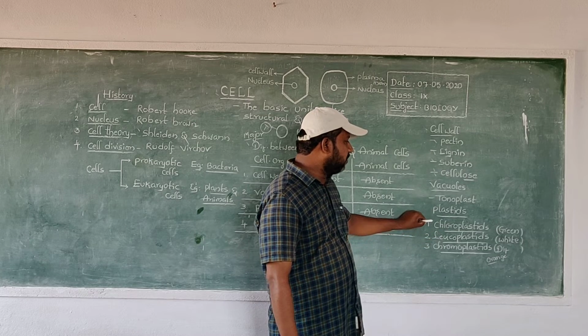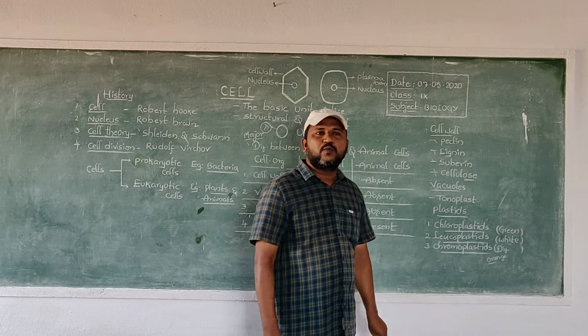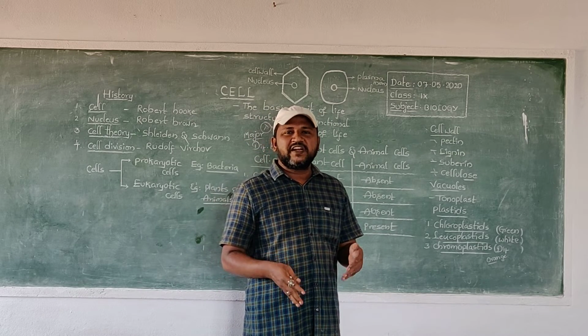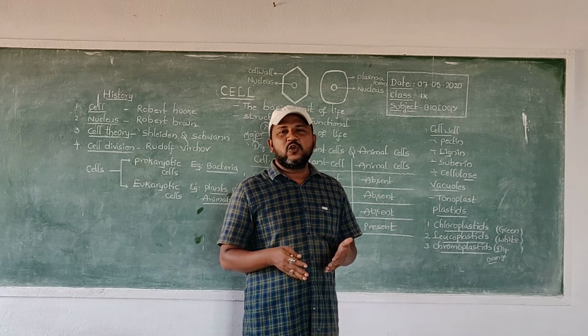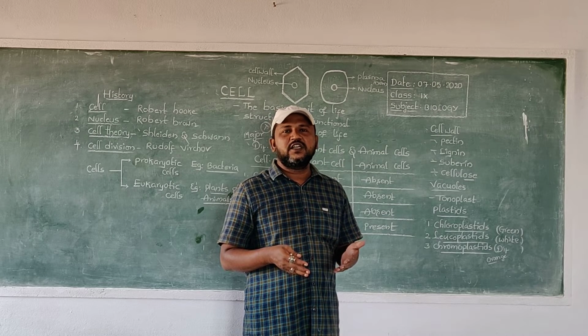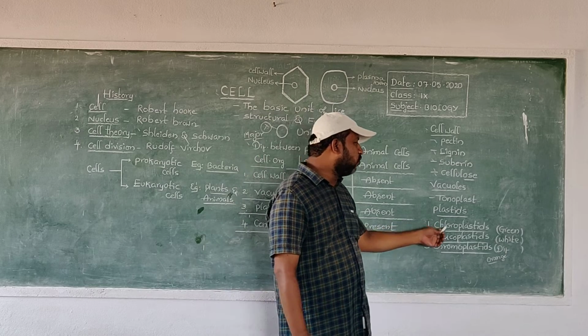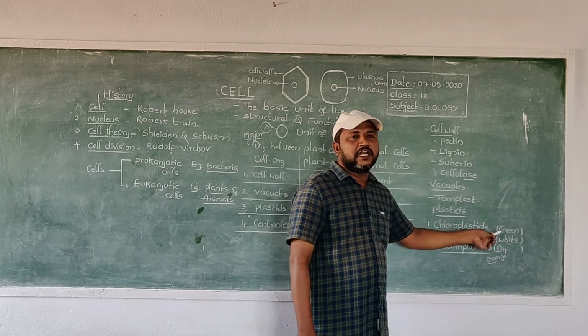Chloro means green, so chloroplast is present in plants. This chloroplast is green in color. Because of this reason, all chloroplastids are green in color.